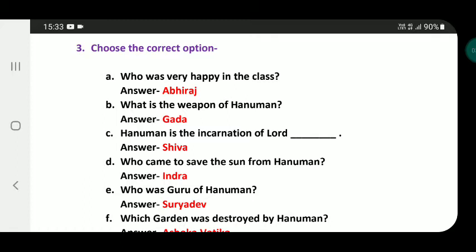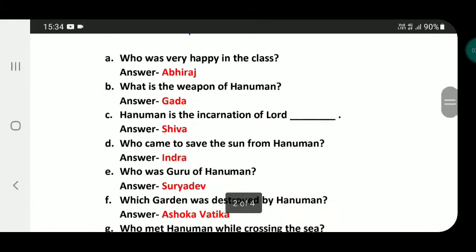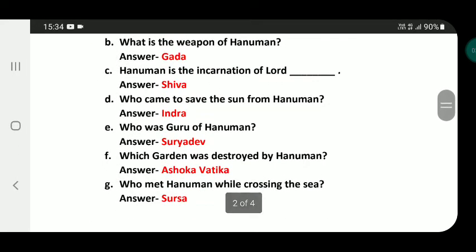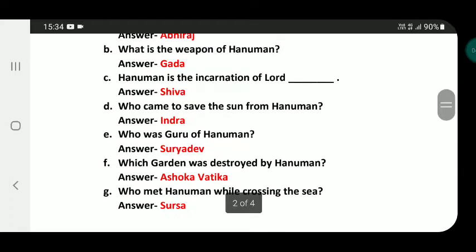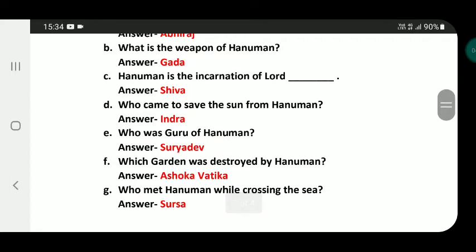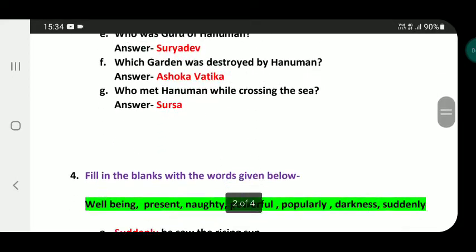D. Who came to save the sun from Hanuman? Answer. Indra. Indra came to save the sun from Hanuman. E. Who was Guru of Hanuman? Answer. Suryadev. Suryadev was Guru of Hanuman. F. Which garden was destroyed by Hanuman? Answer. Ashok Vatika. Ashok Vatika was destroyed by Hanuman. G. Who met Hanuman while crossing the sea? Sursa. Answer is Sursa met Hanuman while crossing the sea.